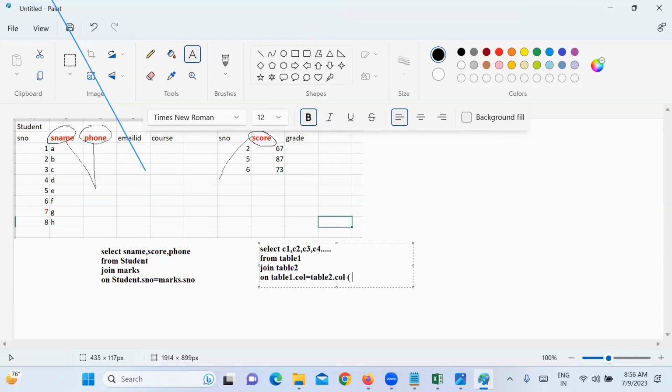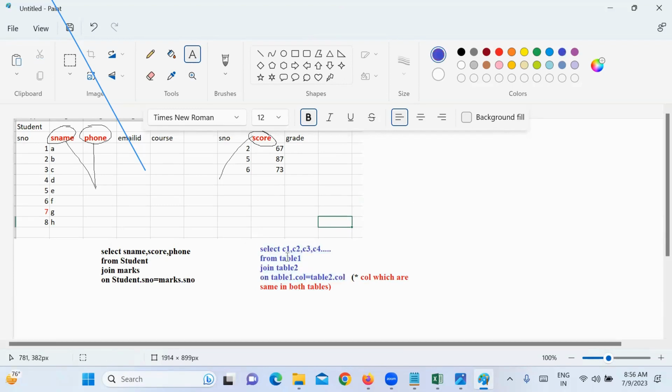The columns used should be the same in both tables, meaning columns which are common in both tables. That you specify.